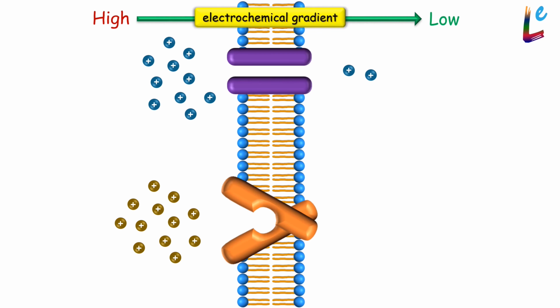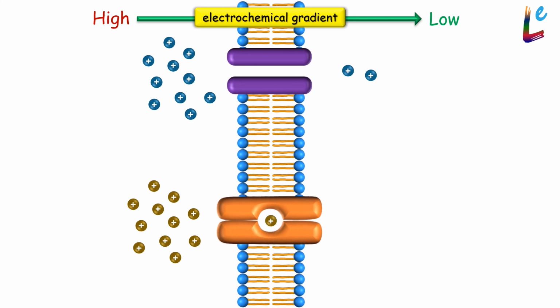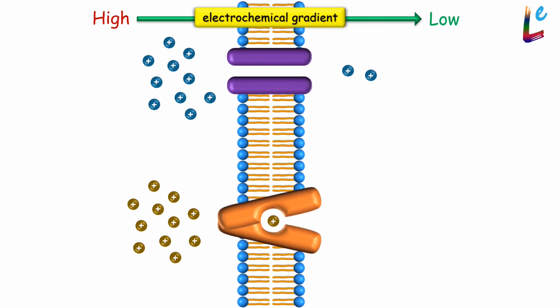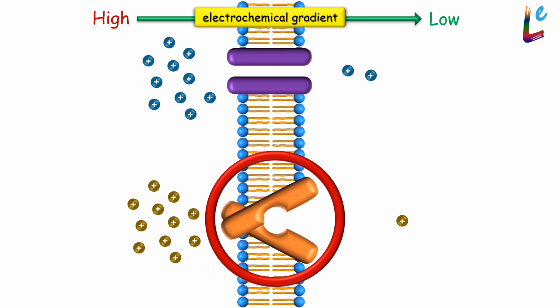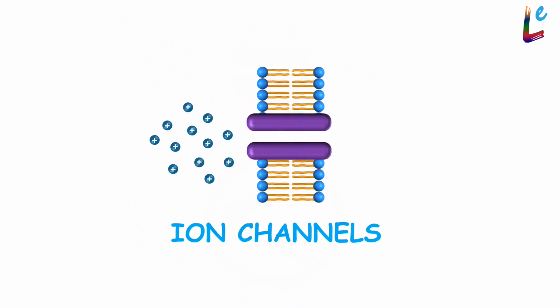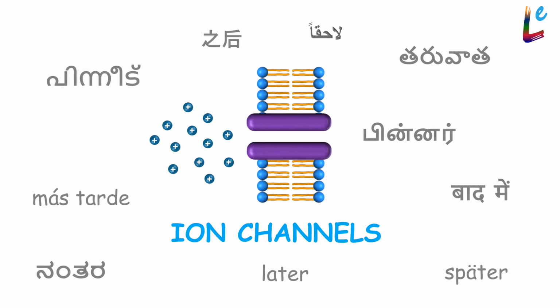But a transporter is not so. It is the binding of the solute that causes a conformational change in the transporter. It is this conformational change that facilitates the transport of the solute. So from now on, this is how we will represent a transporter. We will discuss ion channels in detail in a later video.